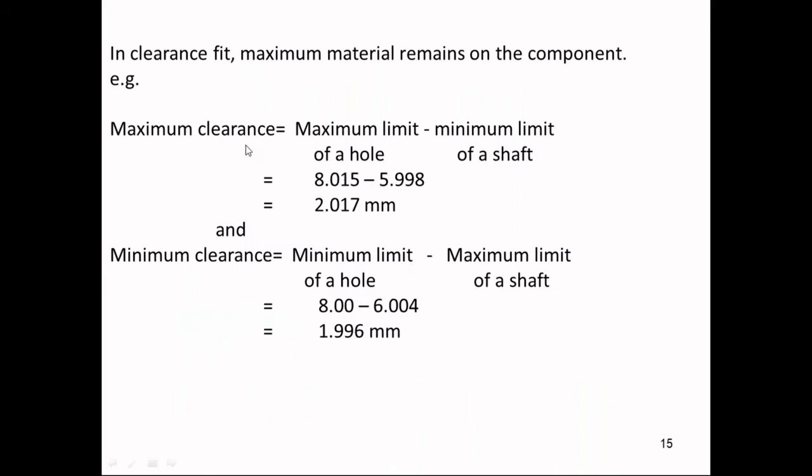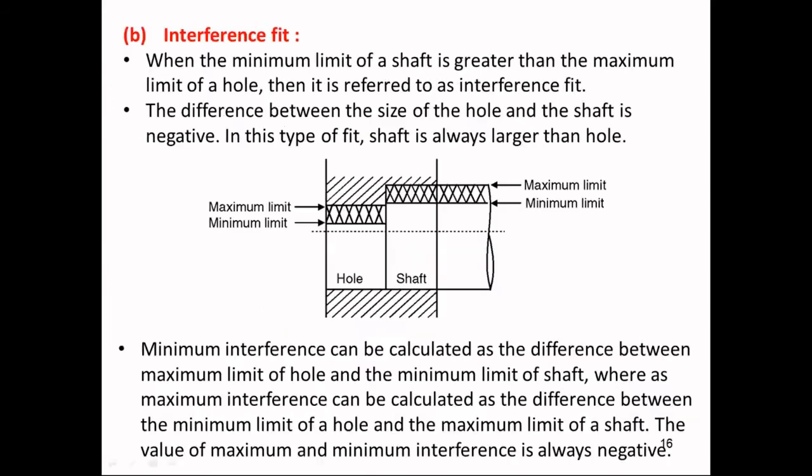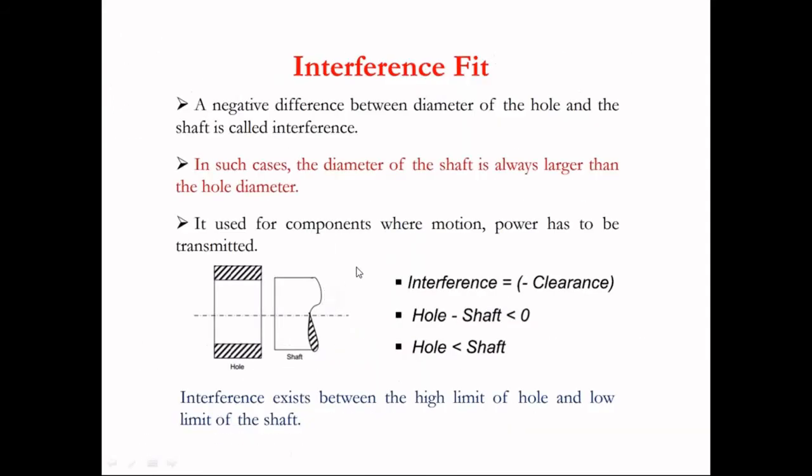Now, how to calculate clearance, minimum and maximum? It is nothing but the difference between the limits of the two parts, that is the hole and the shaft, so that we can get a clearance. If the value is positive, it is a clearance fit, and whenever you get a negative value over here, we can say that it is an interference fit.